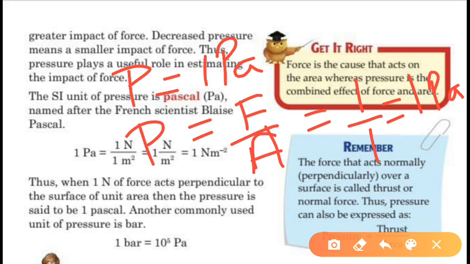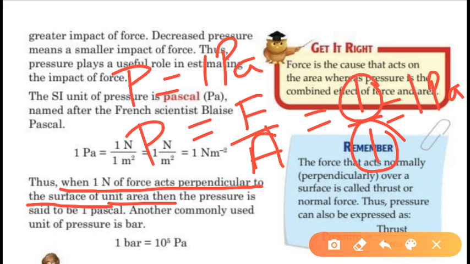This can be defined as, when 1 Newton of force acts perpendicularly to the surface of unit area, then the pressure is said to be 1 Pascal. Okay, so when 1 Newton of force is applied on a unit area, then the pressure is said to be 1 Pascal.